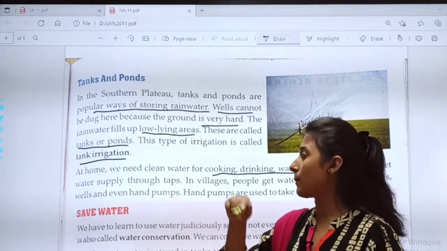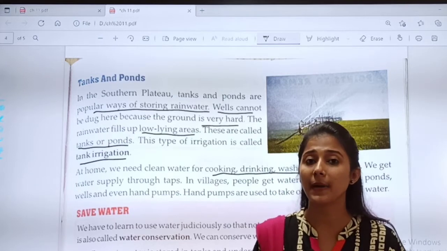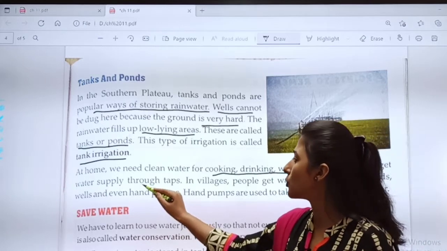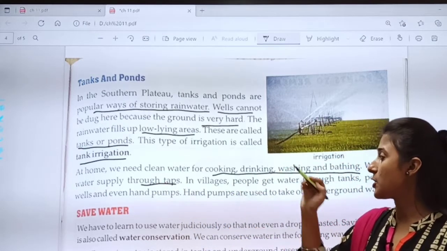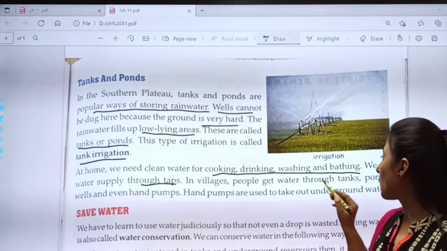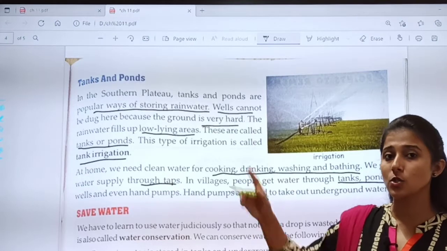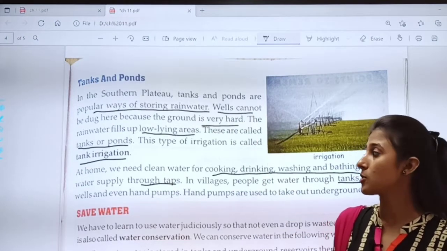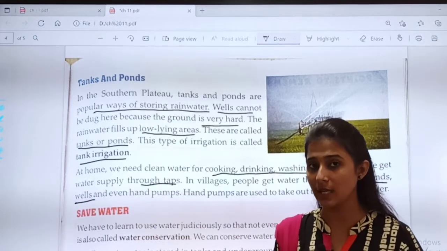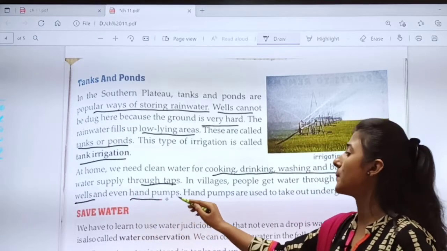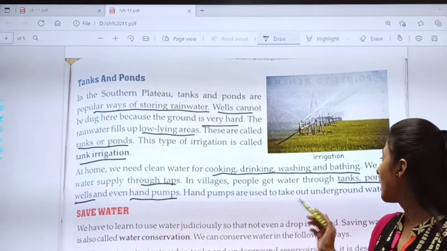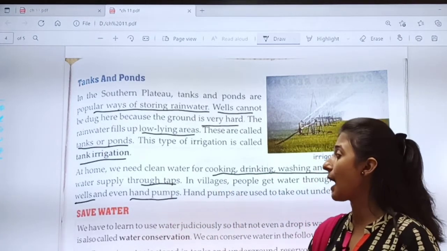We get water supply through taps. आपके घर में पानी कैसे आता है? You open the tap and you get the water supply through taps. In villages, now villages में कैसे पानी आता है? People get water through tanks, ponds, which we studied now. Tanks, ponds, wells. Wells also we studied, जो कुआं होता है. And even hand pumps. These are the sources in which villages get water. Tanks, ponds, wells and hand pumps.